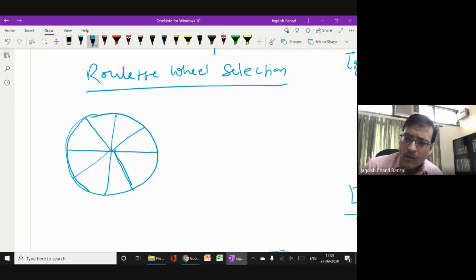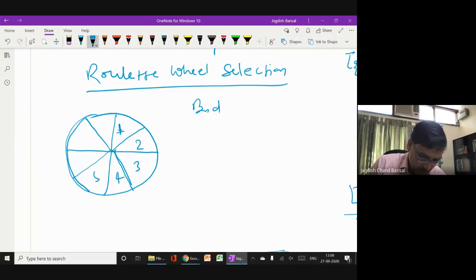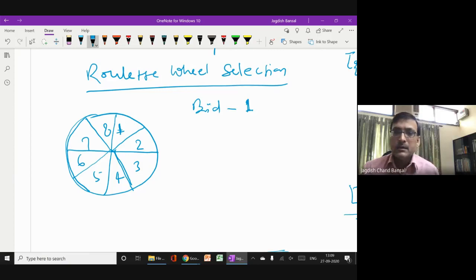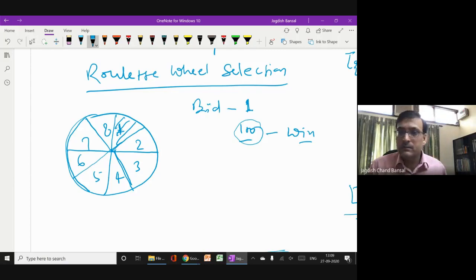Suppose 8 numbers are marked on this wheel, 1, 2, 3, up to 8, and I bid for number 1. I put 100 rupees, which is called a bet, for number 1. If the ping pong ball, after the roulette wheel stops, comes to this area, then I will win. Otherwise, I will lose.